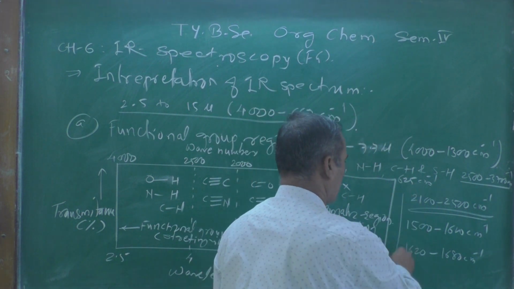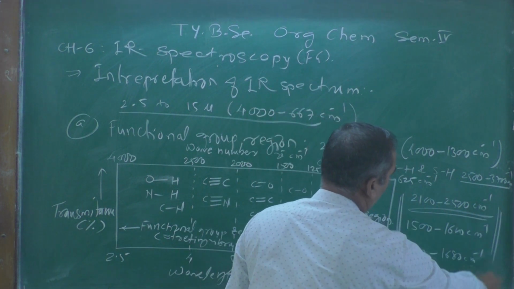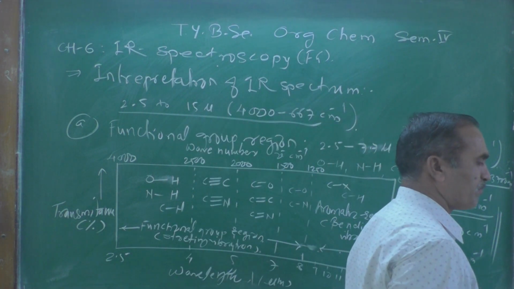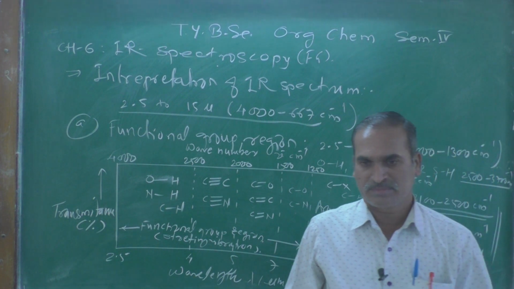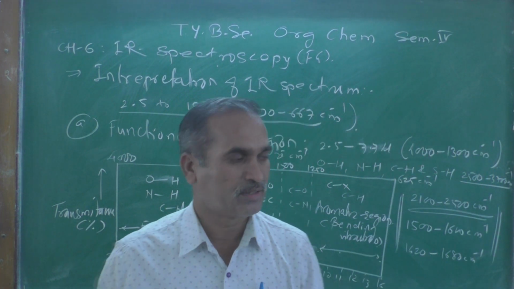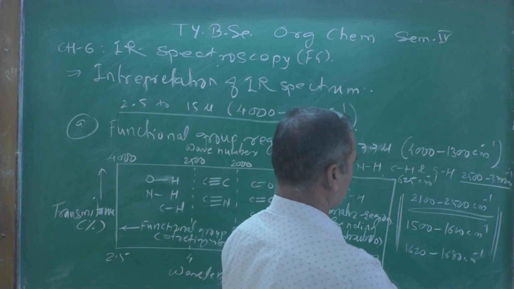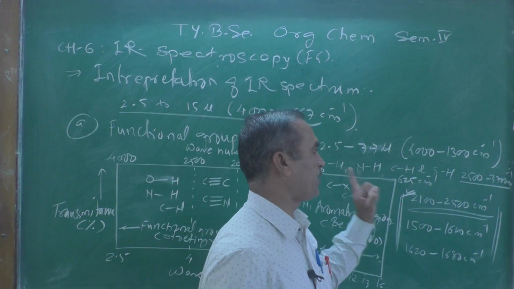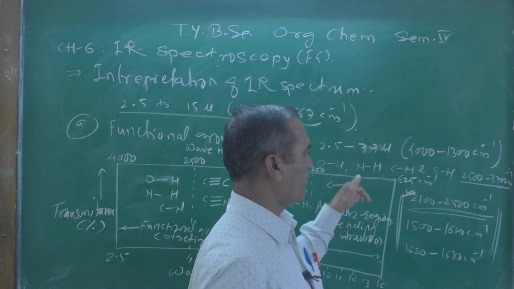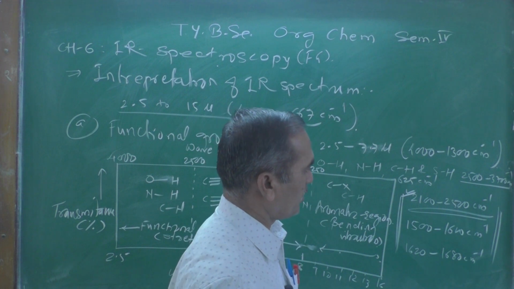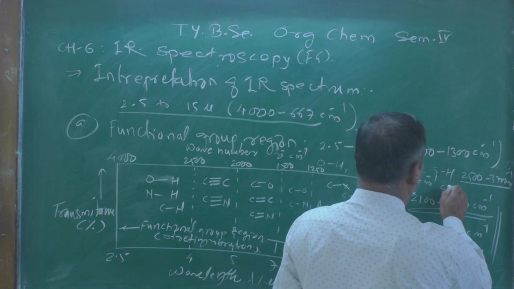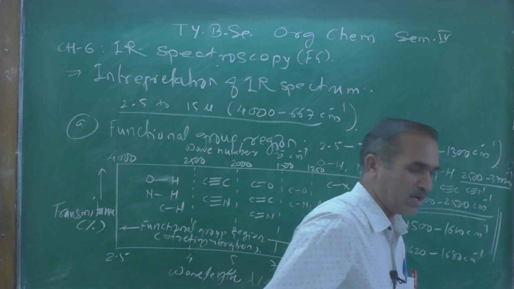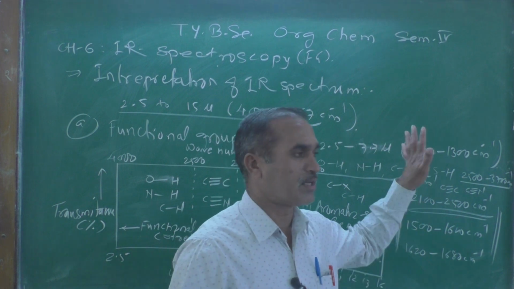See, focus on these three bands. These bands are very, very important as far as the organic point of view is concerned. And just now we have seen the appearance of absorption peak around 2100 to 2500 per centimeter clearly indicates carbon-carbon triple bond or carbon-nitrogen triple bond, and therefore it is known as triple bond region.